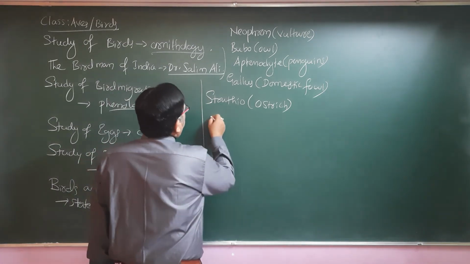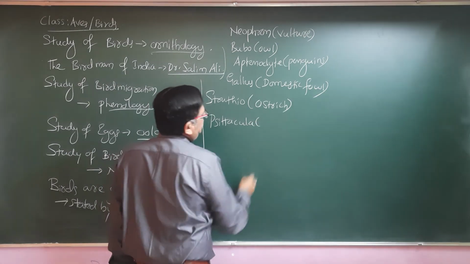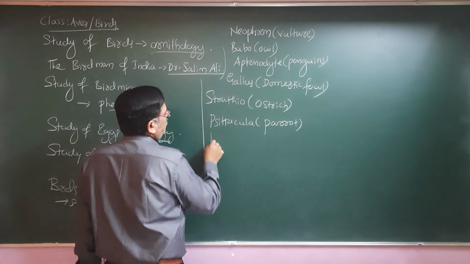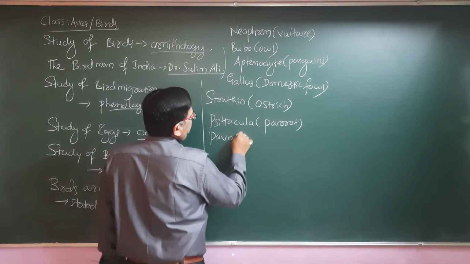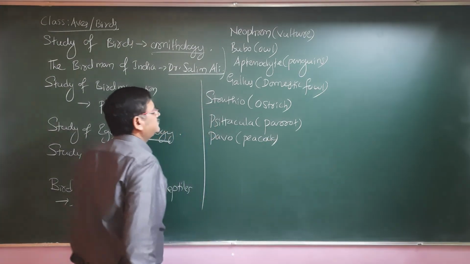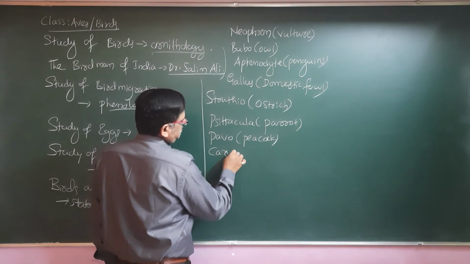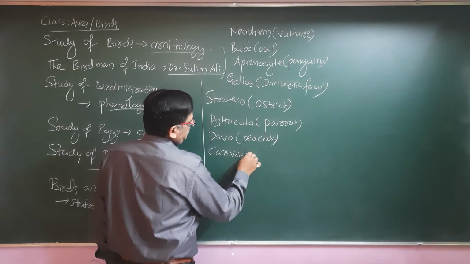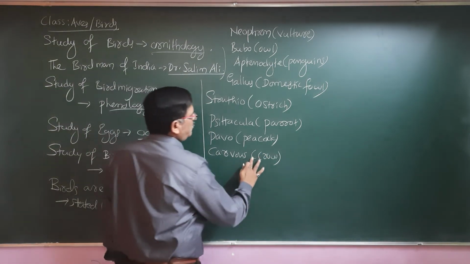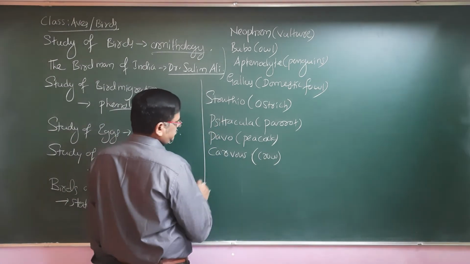Psittacula is mainly the parrot. Pavo is the peacock. Corvus is the crow, a scavenger of nature.